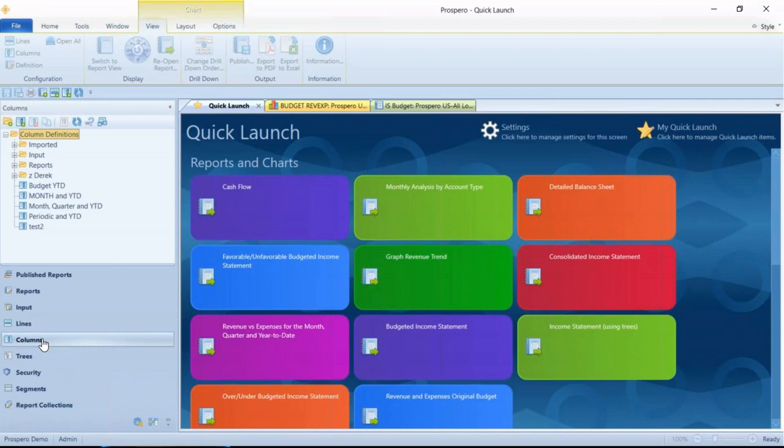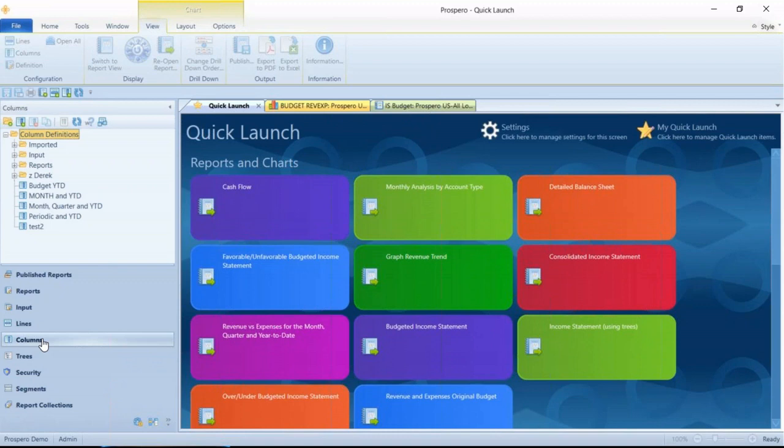Also, the lines and columns that we use for reporting can be the same lines and columns that we use for our input screens for budget. So a great way to help the administrator when you're building your reports and your input screens for budget, you can share those so you don't have to duplicate the process. You can use one column set for both of those reports and input screens, same columns, same lines, really helps to reduce maintenance when you're building those.